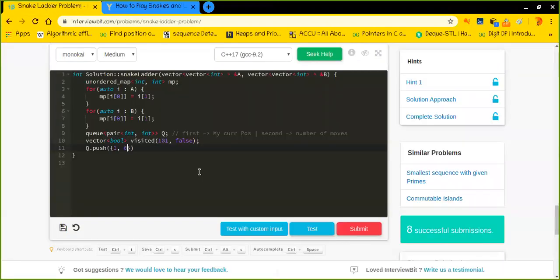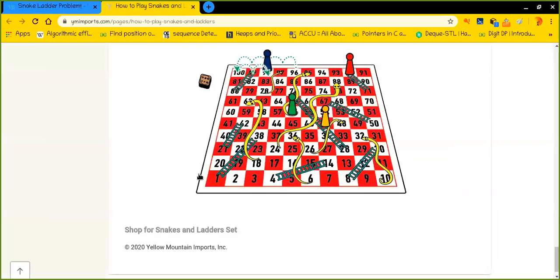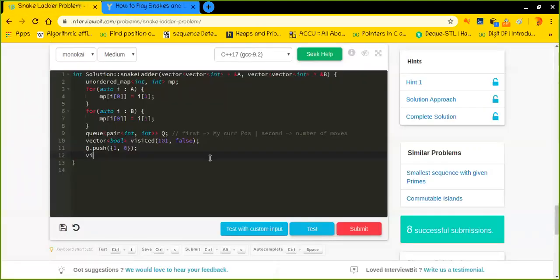The moves required for reaching here is 0. And as I have reached here, I need to tell my visited array to mark this as visited. So I'll say visited of 1 is equal to true, correct?